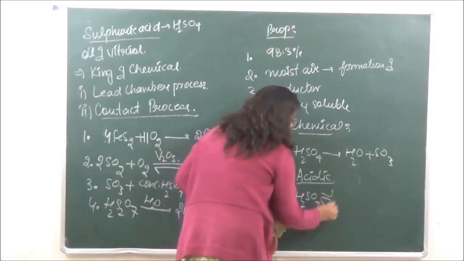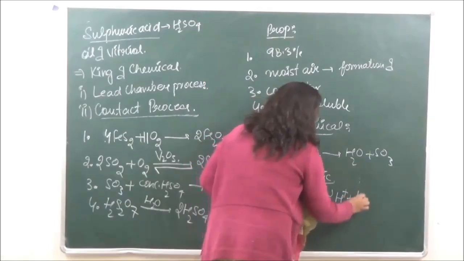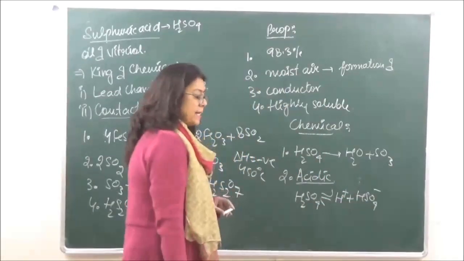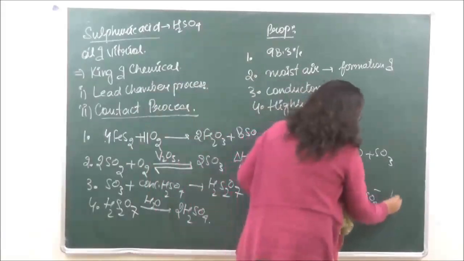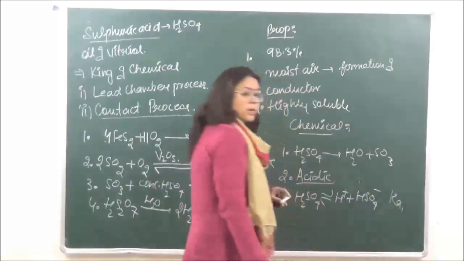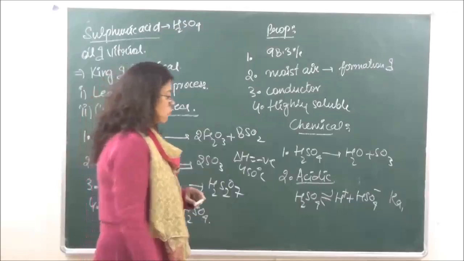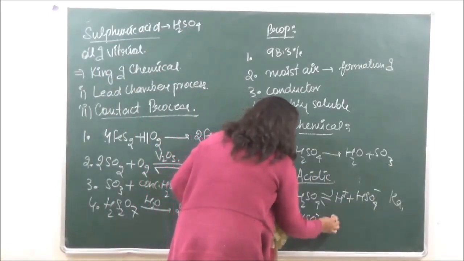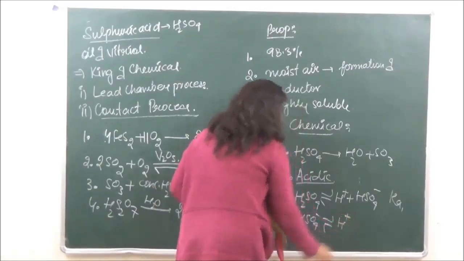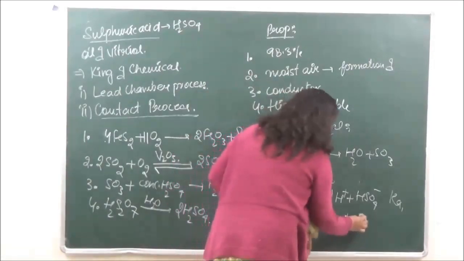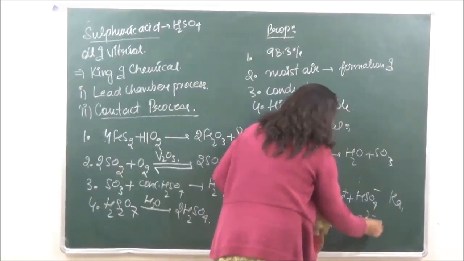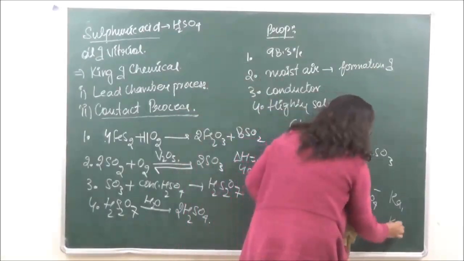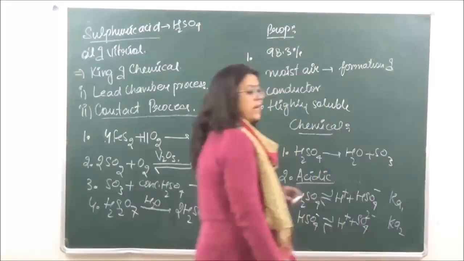So it dissociates into H+ plus HSO4-, right? We say that the dissociation constant of this is Ka1. Okay, then HSO4- is going to dissociate as H+ and SO4 2-. ठीक है? और इसका जो dissociation constant है, that is going to be Ka2.